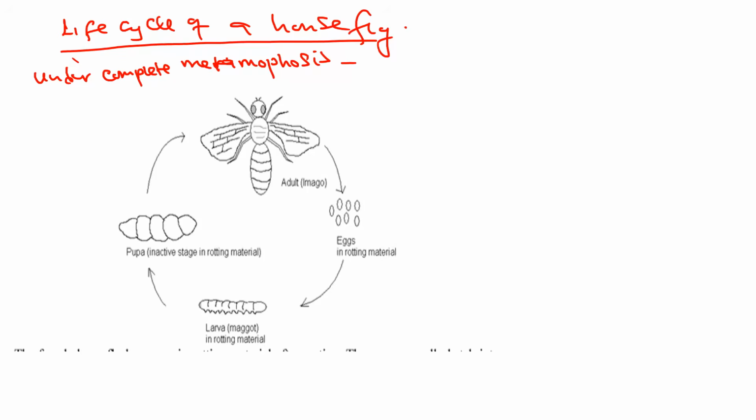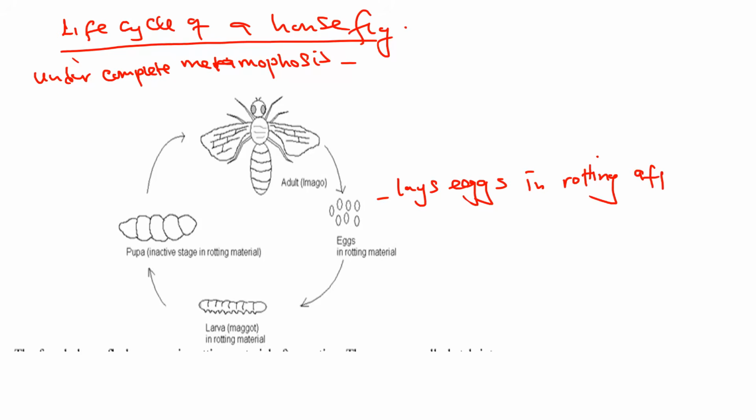Now, for this, one thing that you should know is that it lays eggs in rotting material. So it lays eggs when there are things that are rotting. That is where it lays eggs, after mating.